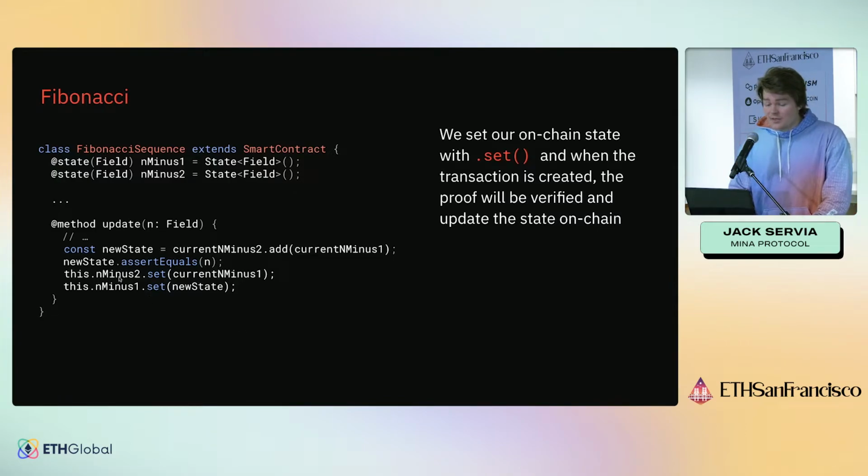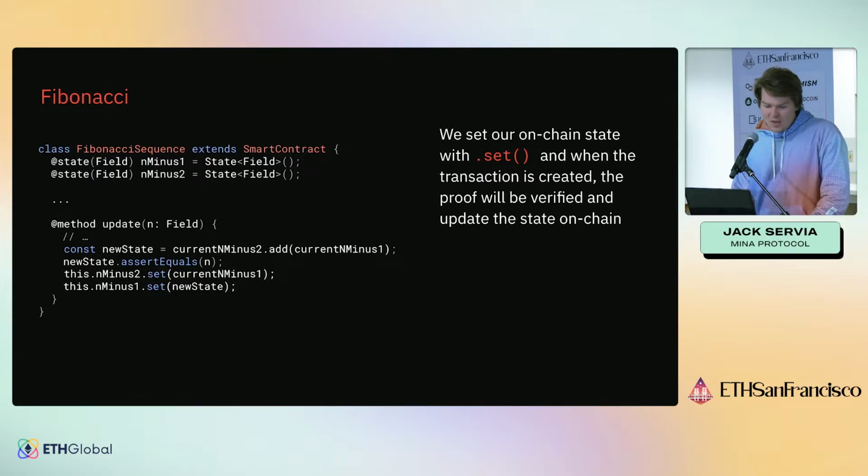Then finally, what we can do is we can actually set this on-chain state to something new. And so we'll set n-2 to current n-1, and we'll set n-1 to the new state. And so this is just sort of shifting everything over one. And so when we do this also, again, Mina will make sure that you can't call these set methods unless everything that's happened is sort of attested to with this valid zero knowledge proof.